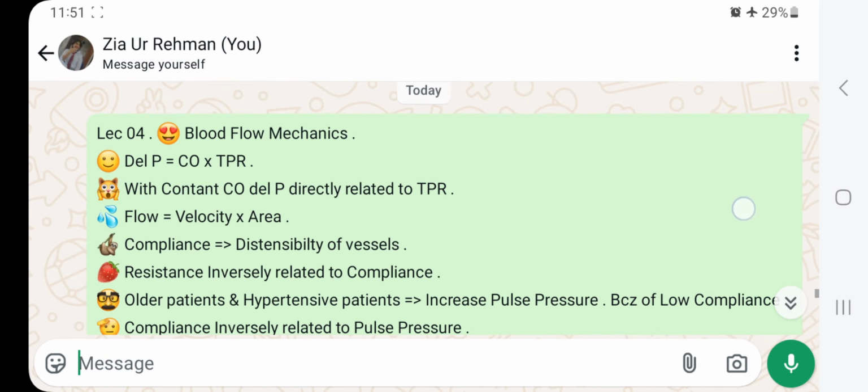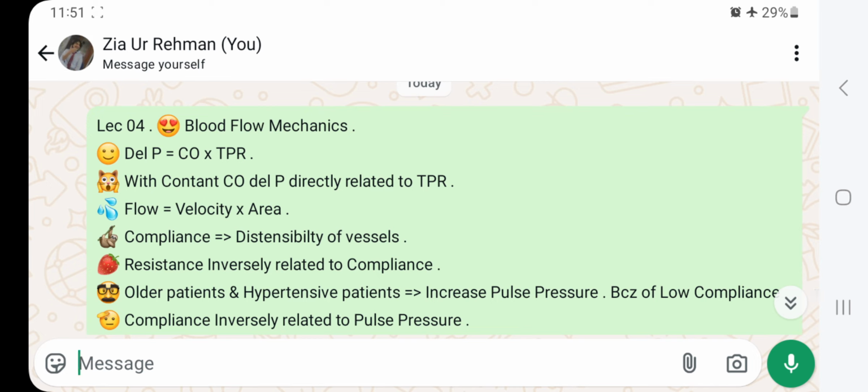Lecture number 4, blood flow mechanics. Change in pressure is equal to cardiac output times TPR. With constant cardiac output, delta P is directly related to TPR. Flow equals velocity times area. Compliance is distensibility of a vessel. Resistance is inversely related to compliance.